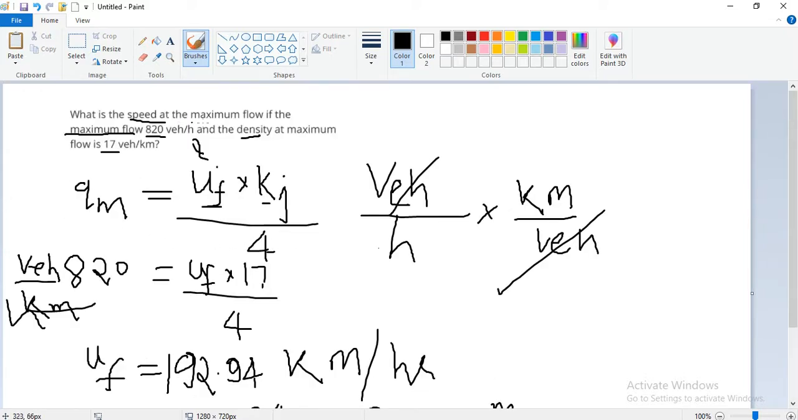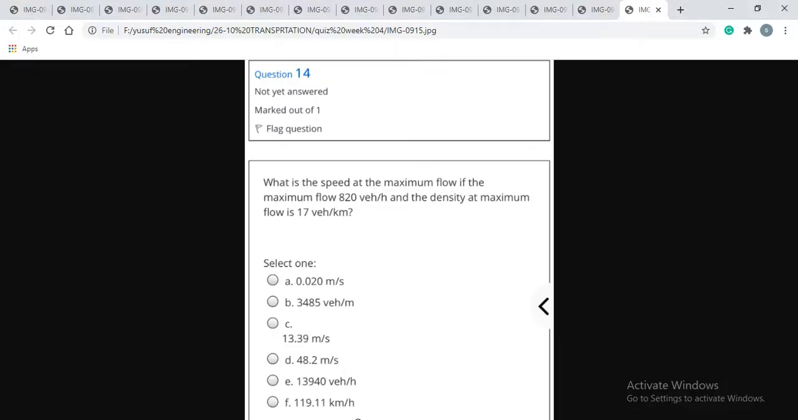What is the speed at the maximum flow? The maximum flow is 820 vehicles per hour, and the density at maximum flow is 17. So if we haven't got the correct answer, how will we solve it? We got 53, but in the options we haven't got that answer.